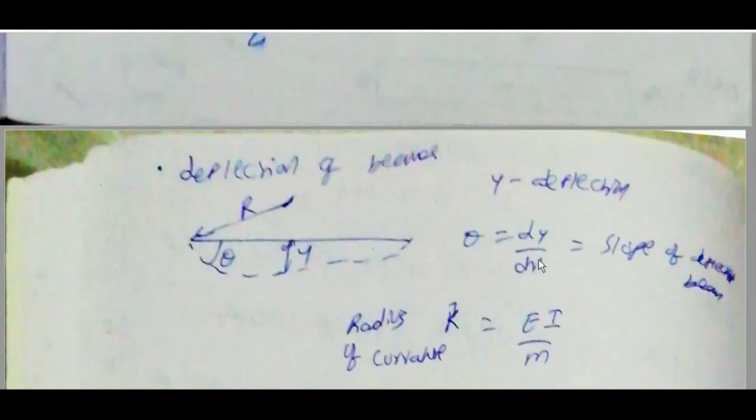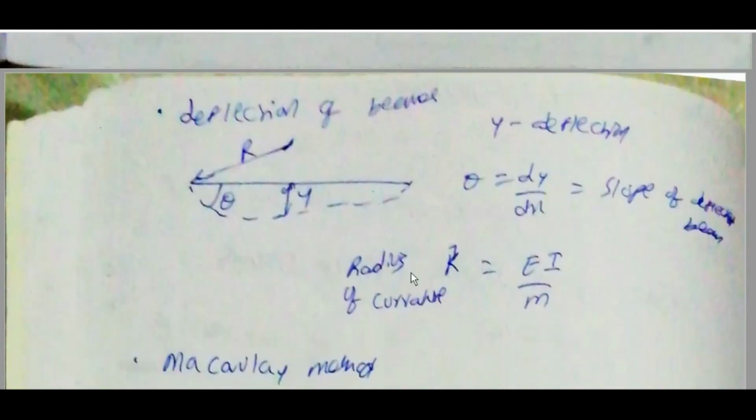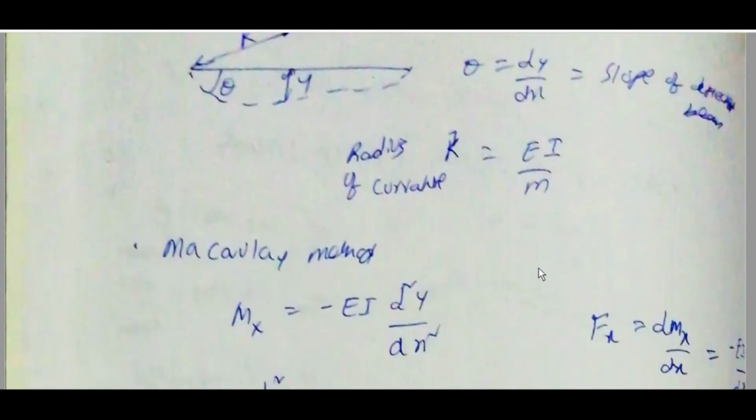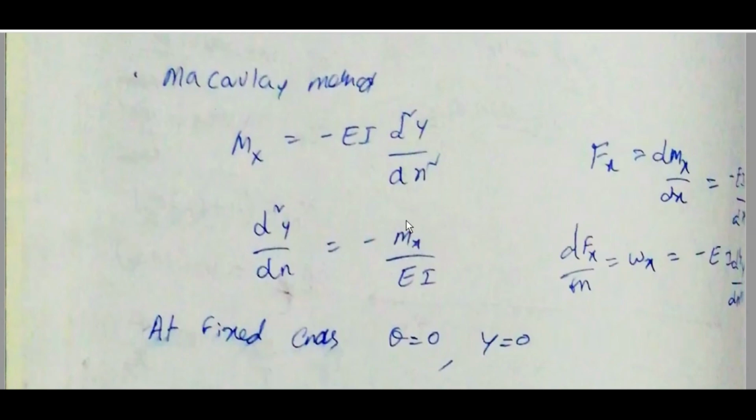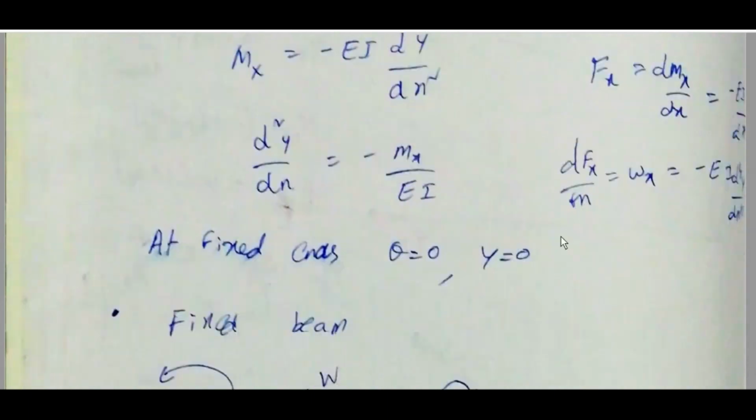Deflection of beams. Y is the deflection; theta is equal to dy by dx, the slope of the deflected beam. R is the radius of curvature: R is equal to EI by M. In the Macaulay method, Mx is equal to minus EI d square y by dx square, so d square y by dx square is equal to minus Mx by EI. Fx is equal to dMx by dx. dFx by dx is equal to wx, which is equal to minus EI d square y by dx square.